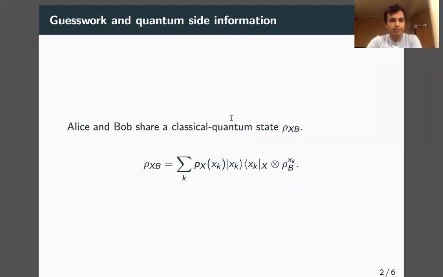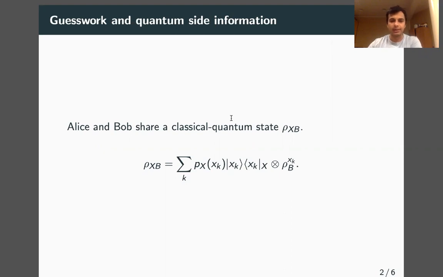I'm going to take over again from Eric's talk. My primary focus is to talk about an example that illustrates the differences between guesswork with quantum and classical side information, and that also builds upon the most basic primitive QKD protocol, the BB84 one. Just to recap, this is what it looks like when there's quantum side information for guesswork.